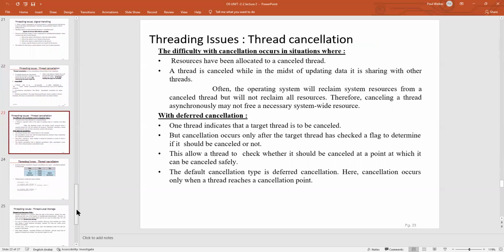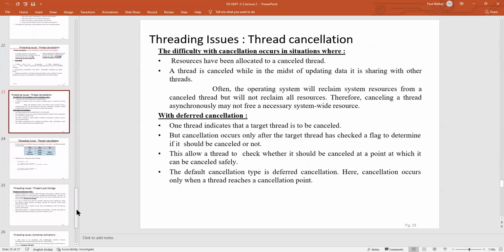Once a thread indicates that the target thread is to be cancelled, the cancellation will occur only when the target thread has checked a flag to determine whether it is to be cancelled or not. This allows a thread to check whether the particular object is going to be cancelled at a point or it is going to be safely cancelled in another sequence.